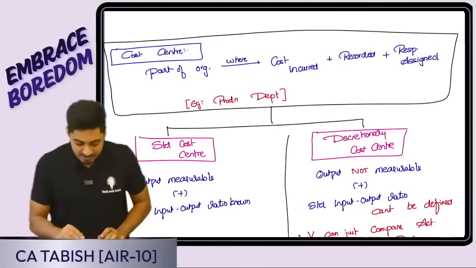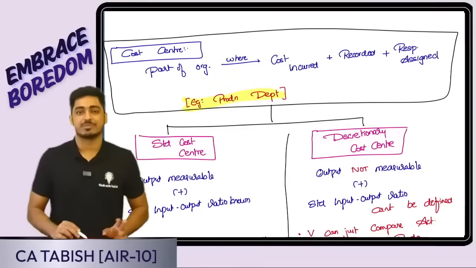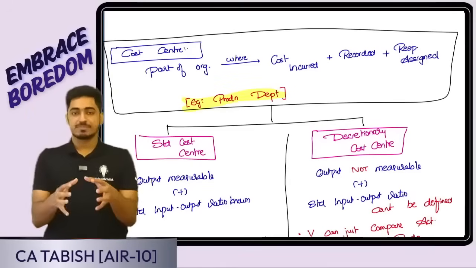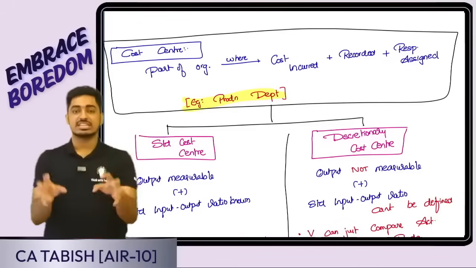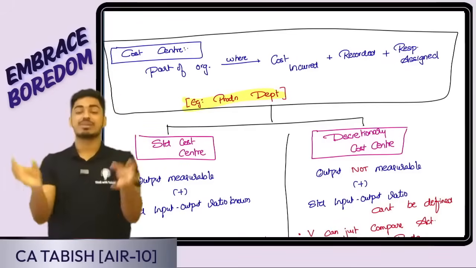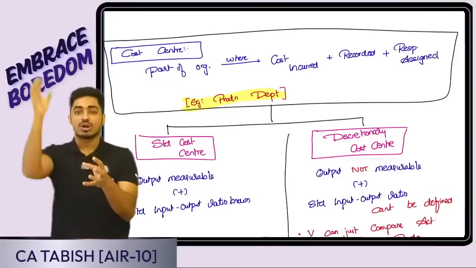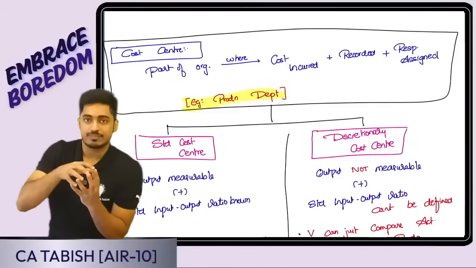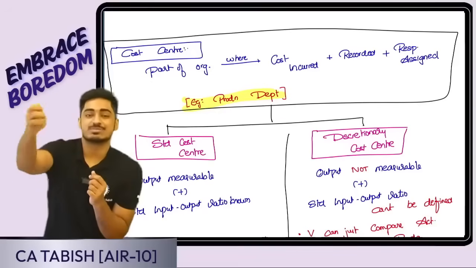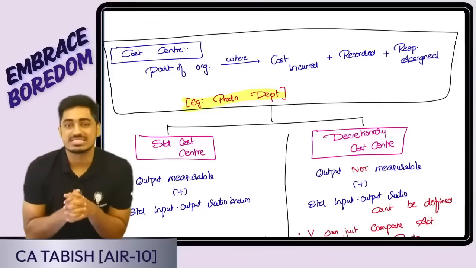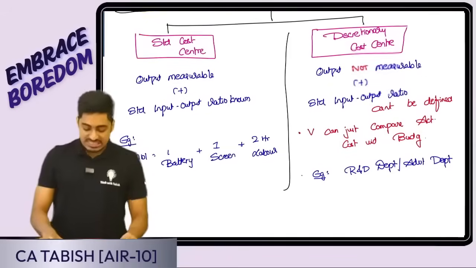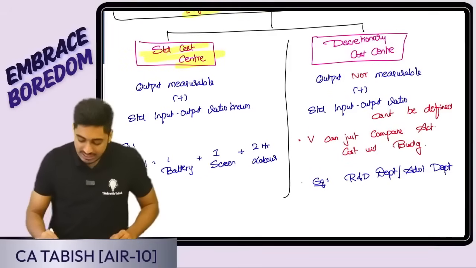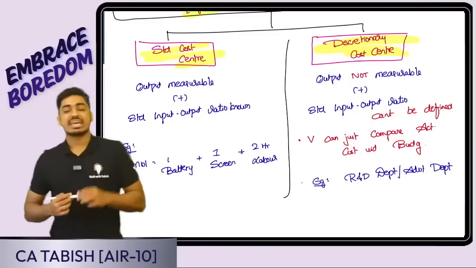Say for example, very simple example, production department, purchase department, HR department, employee related department. Production department is there. So all cost, it is a cost center. For that I am calculating, for that I am recording all the cost. In production department, what all cost is being incurred? For that I will be doing my calculation, that I will record. And for that, to assign responsibility, we have appointed a manager called a production manager. Now, my cost centers can be two different types. It can either be a standard cost center or it can be a discretionary cost center. What is a standard cost center?